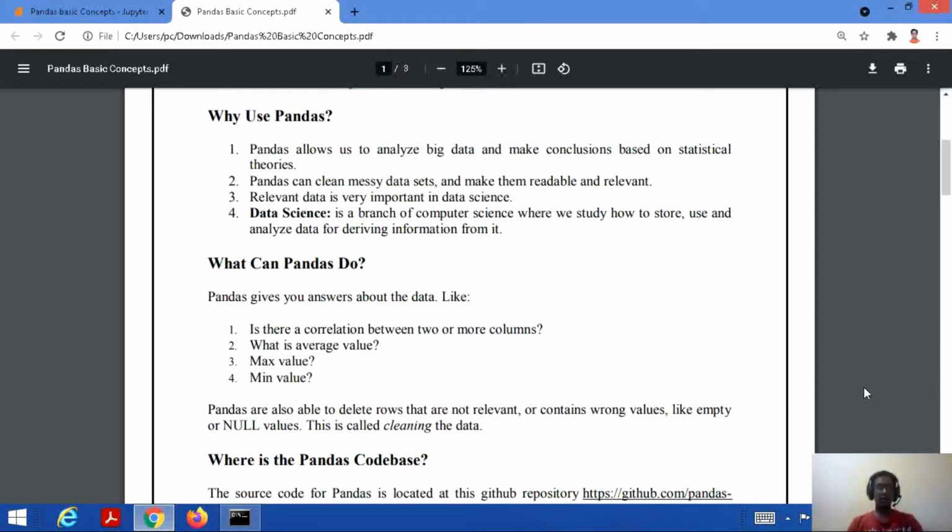Pandas is also able to delete the rows or data which are not relevant, that means the wrong values, or empty or null values. So this is also called cleaning of the data.